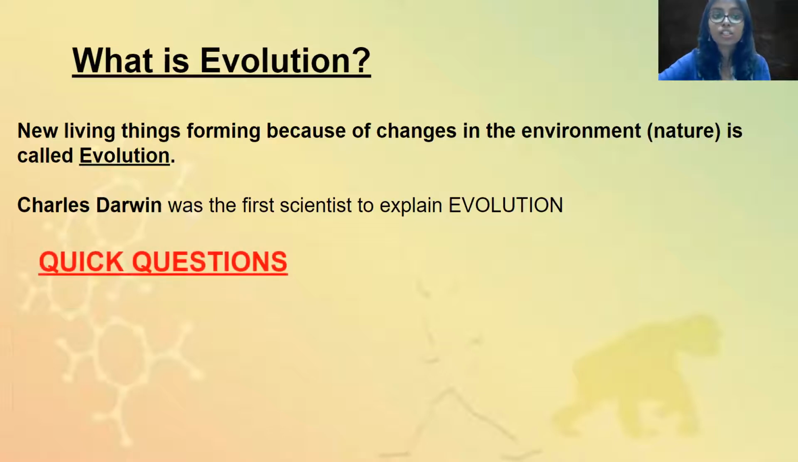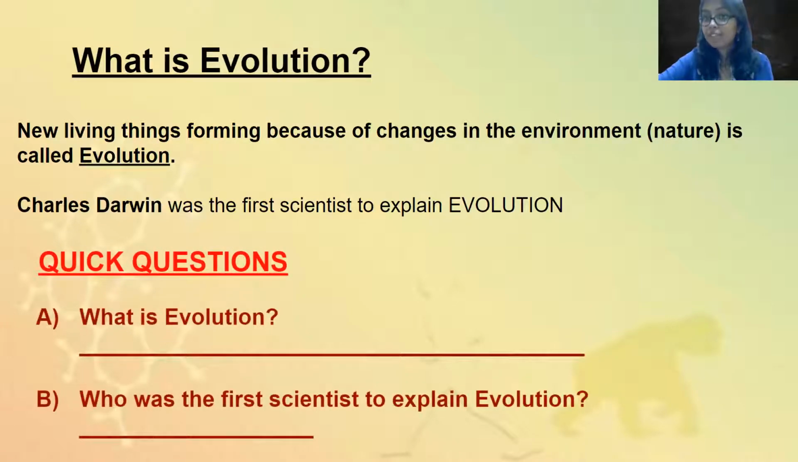All right, quick questions. A, what is evolution? Write the answer in your notebook. B, who was the first scientist to explain evolution? Okay. A, evolution क्या होता है? B, who meaning कौन? कौन first scientist था to explain evolution? जिसने evolution explain किया हमें.